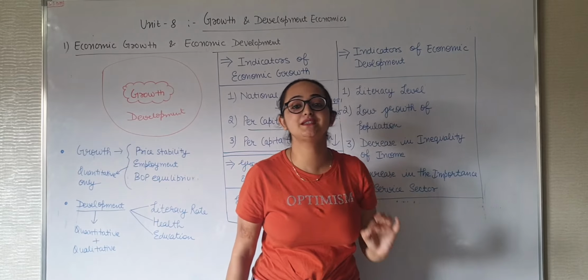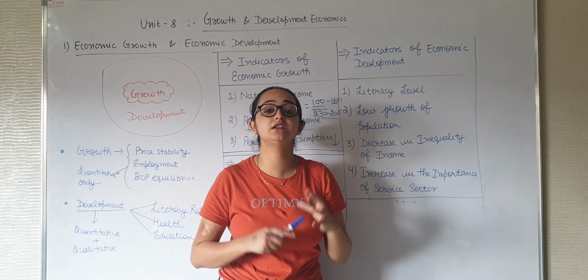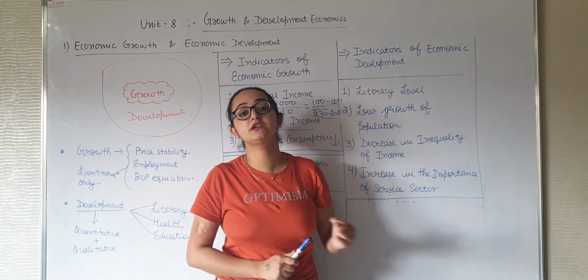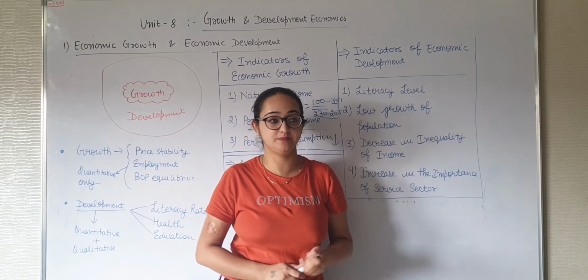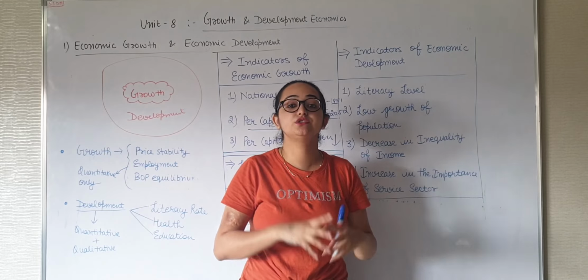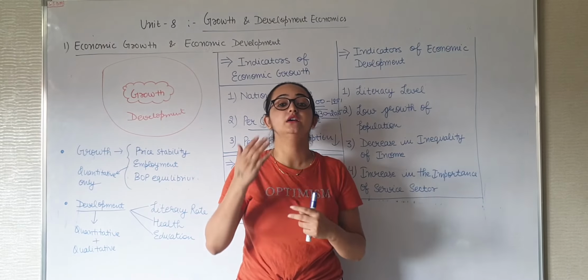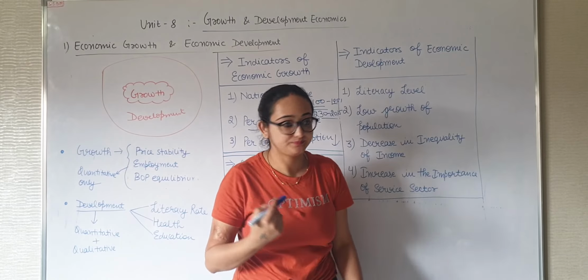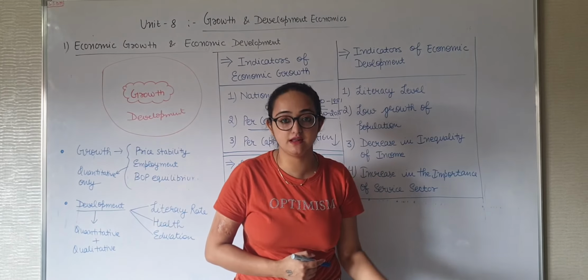One is literacy level. Literacy level means the number of educated persons in our economy. Education does not mean nursery, pre-nursery. Education means till the age of 15, you are able to write, you are able to learn, you are able to listen. This is the literacy level.